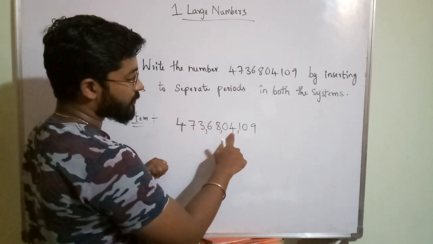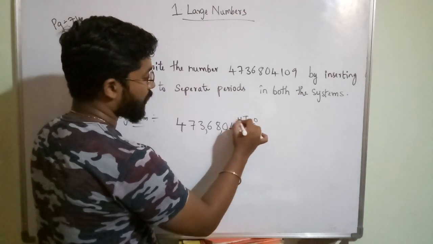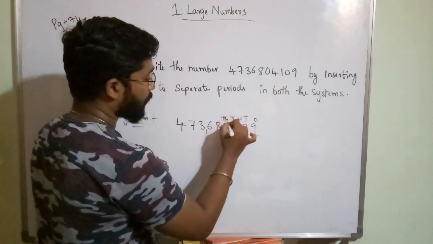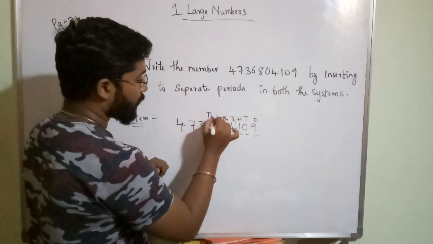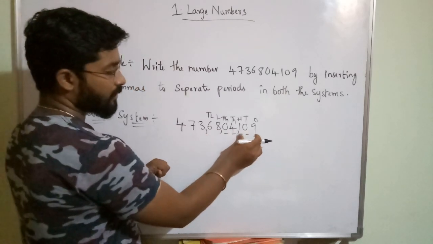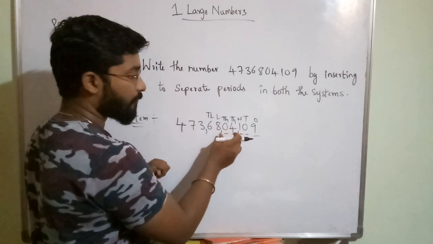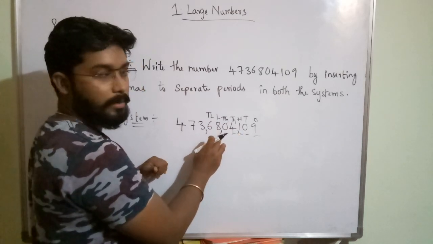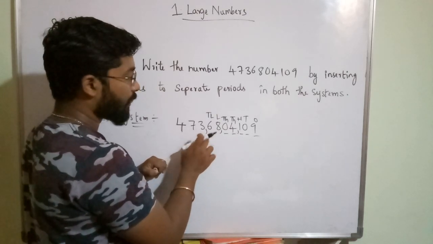Okay, so this is thousands, ones, tens, hundreds. Completed. Thousands, 10,000s, completed. Lakhs, 10 lakhs, completed. Up to here, after the first 3 digits we put one comma, completed. What is the second step? After 2 digits we have to put one comma. Third step, after 2 digits we have to put one comma.